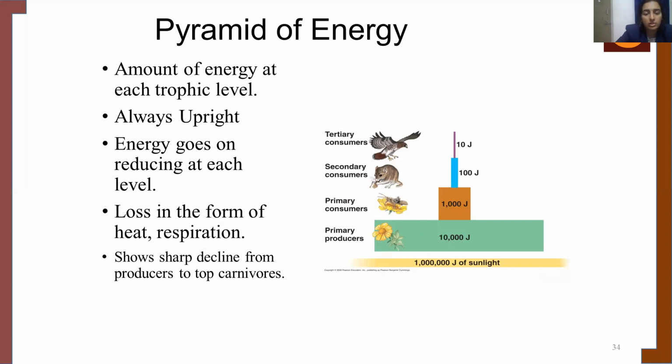Energy goes on reducing at each level. Loss is in the form of heat or respiration. It shows a sharp decline from the producers to the carnivores. That is why it appears in a pyramid shape.